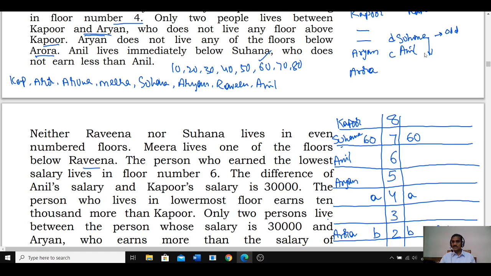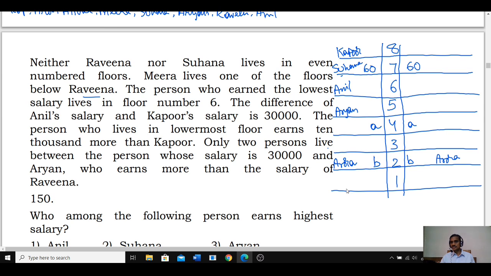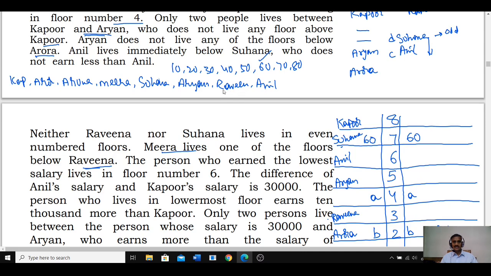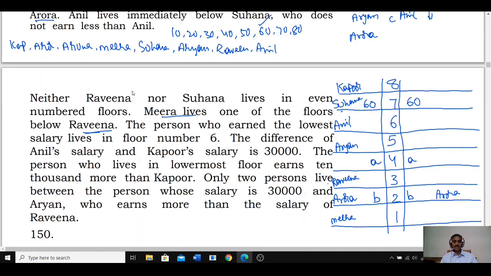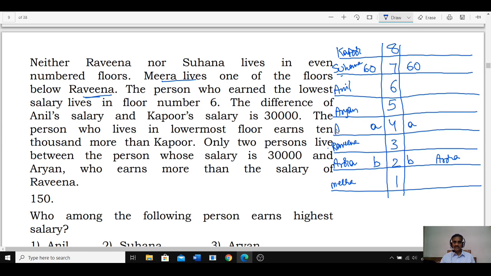And if this is Aryan, Ravina is also on an odd number floor. Ravina can be on the 3rd floor or the 1st floor. But Meera lives on one of the floors below Ravina, hence Ravina cannot be on the first floor, so Ravina must be on the third floor. Then Meera is on the first floor. If Meera is on the first floor, only one person is left over: Aryan, Anil, Ravina, Suhana, Meera, and Aruna. Aruna is the person left over and lives on floor number 4.